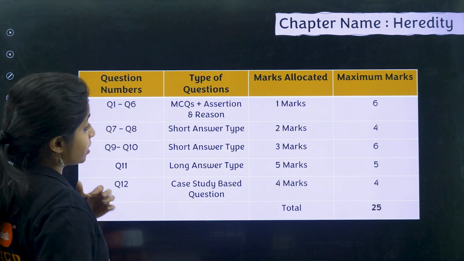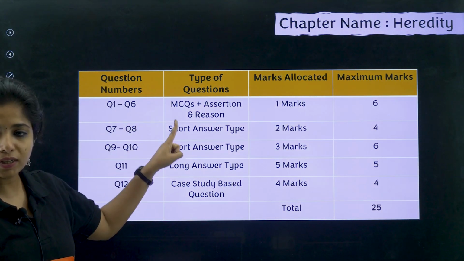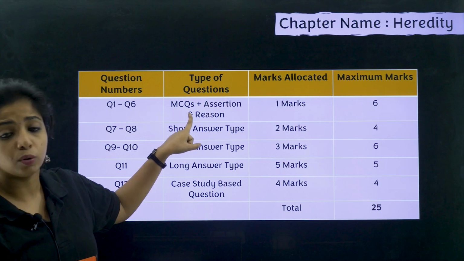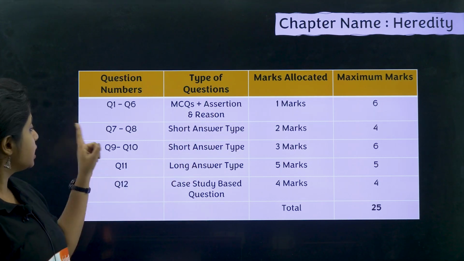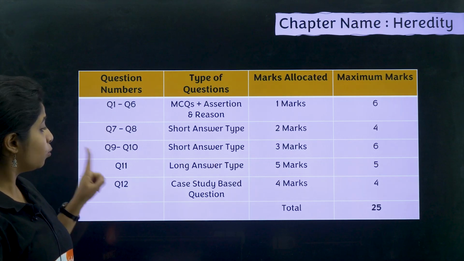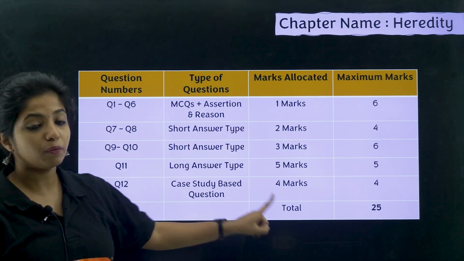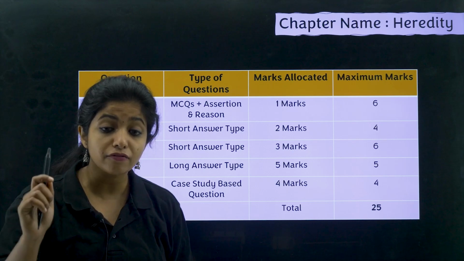Let's see how many questions I have included. There will be a total of 12 questions. Questions 1 to 6 would be of 1 mark, which will include both assertion-reason and MCQs. The 7th and 8th questions are 2 markers, the 9th and 10th are 3 markers, the 11th question would be a 5 marker and the 12th question would be a 4 marker. In total, you are getting 25 marks.